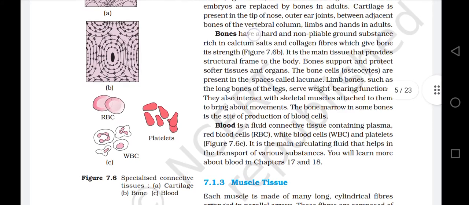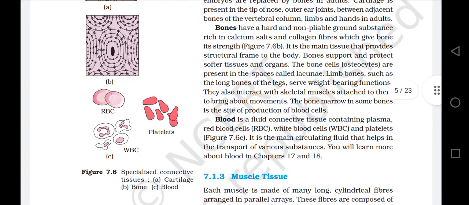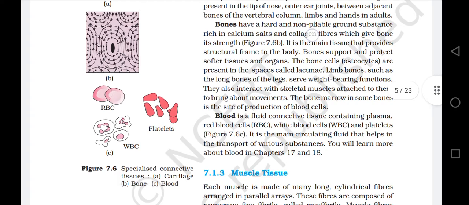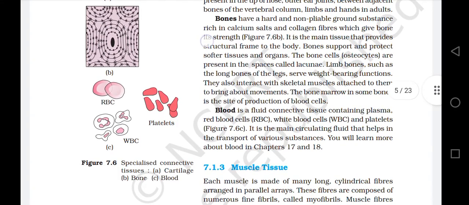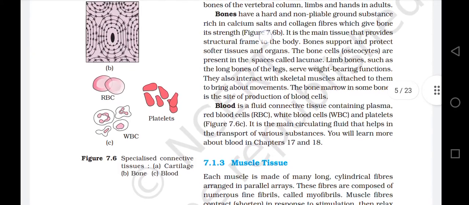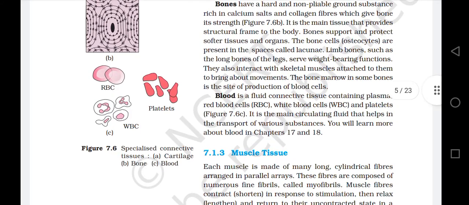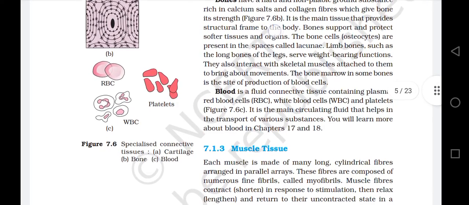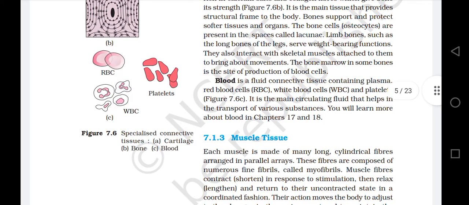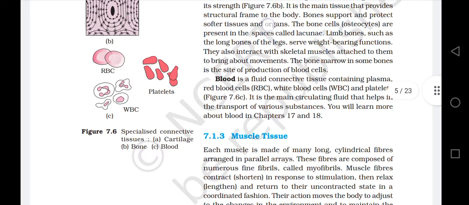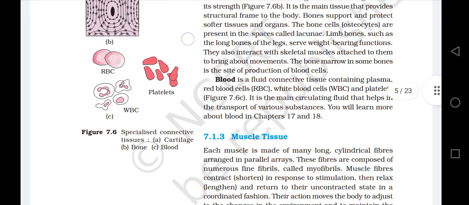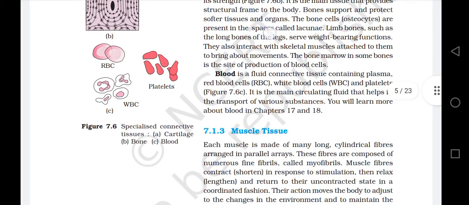Bones have a hard and non-pliable ground substance rich in calcium salts and collagen fibers, which give bone strength. Figure 7.6b. It is the main tissue that provides structural frame to the body. Bones support and protect soft tissues and organs. The bone cells, osteocytes, are present in the spaces called lacunae.